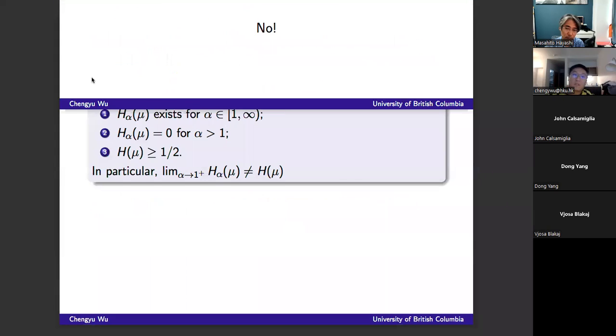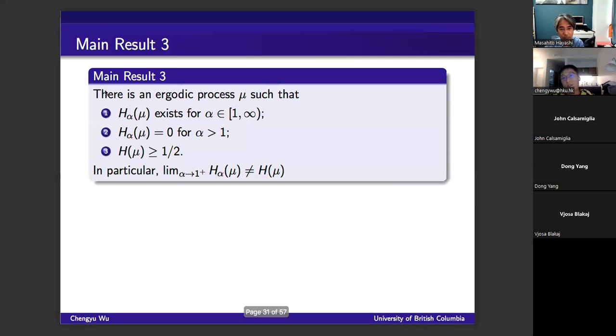So this is our main result in this section. We show that there is an ergodic process mu such that the Renyi entropy rate exists for order alpha bigger than 1. And when alpha is bigger than 1, the Renyi entropy rate indeed equals 0. But at the same time, we can show that its Shannon entropy rate is away from 0, in the sense that it is bigger than 1/2. And indeed, this 1/2 can be replaced by some other constant between 0 and 1. And 2 and 3 will imply that when alpha approaches 1 from the positive side, the Renyi entropy rate will not equal the Shannon entropy rate.